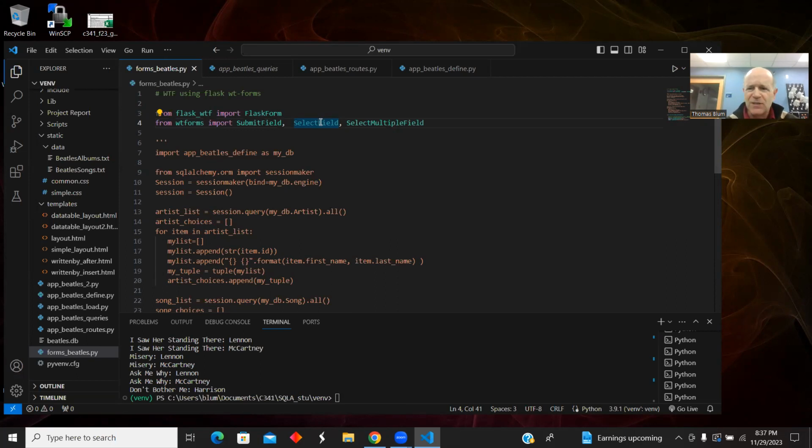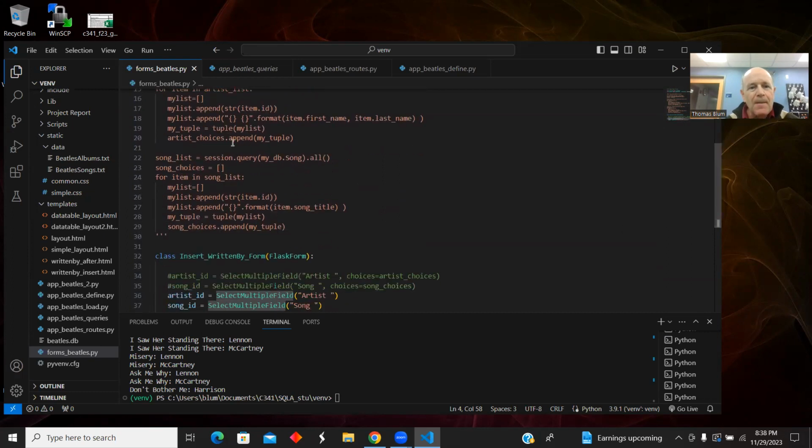I could have moved to a select multiple field for one. I could have moved to check boxes. So again, there's a lot of variation possible here. I'm just doing it pretty fast and dirty. So I made them both select multiple fields. So there's going to be a drop-down-ish looking thing, but the user will be able to pick more than one song and more than one artist. So do a bunch of Lennon McCartney songs all at once.